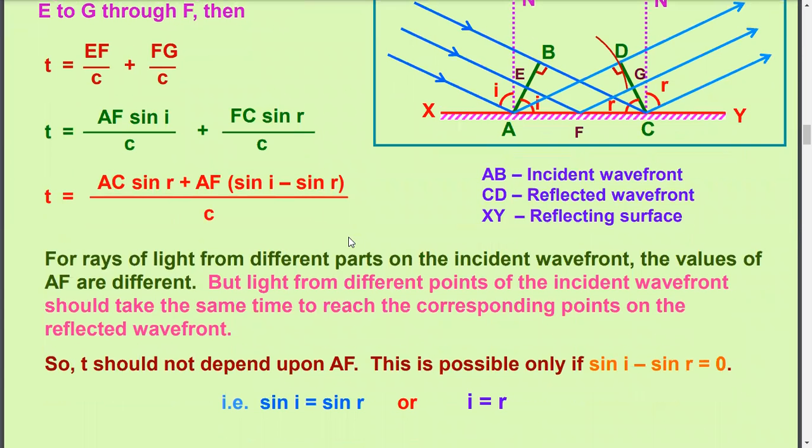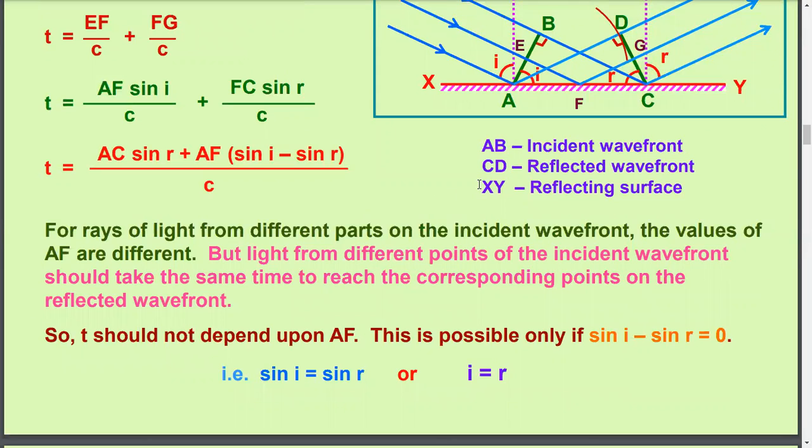This one. AB is the incident wavefront, CD is the reflected wavefront, XY is the reflecting surface.